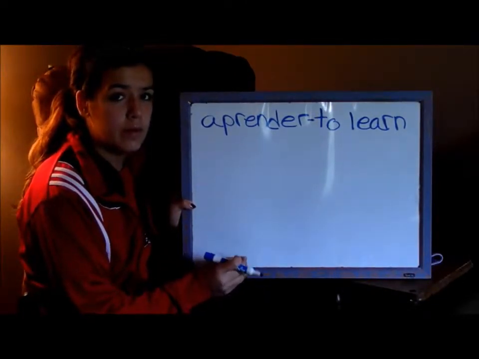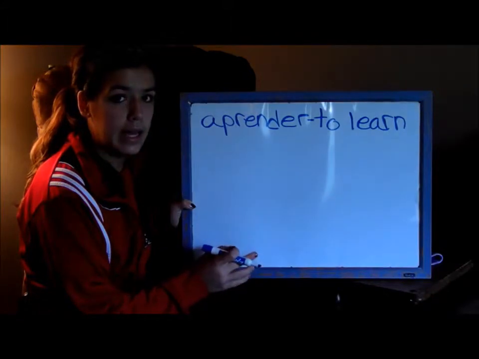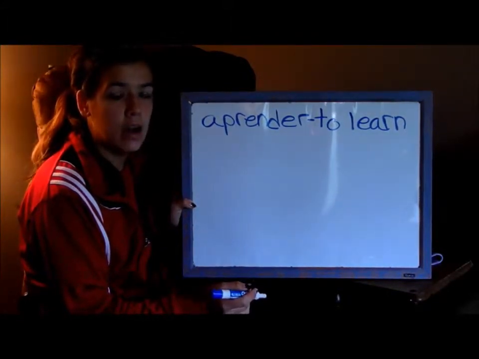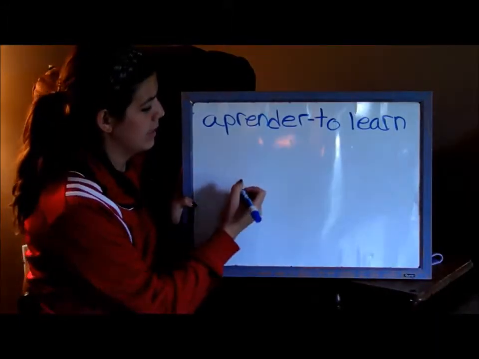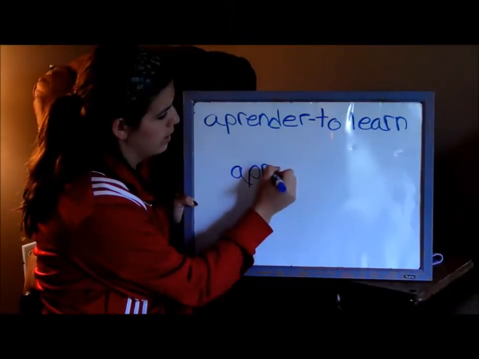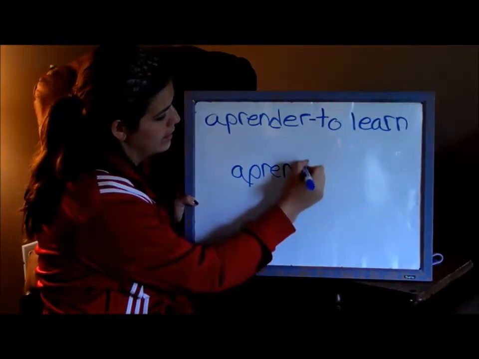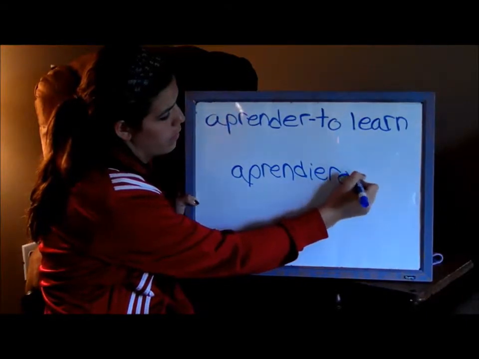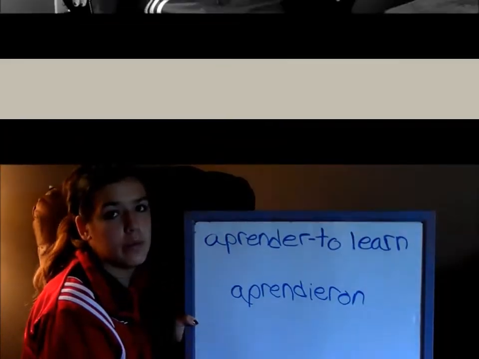The preterite form of aprender for ellos or ellas, which means they, is aprendieron with an ending of I-E-R-O-N. So you'd spell it like this: A-P-R-E-N-D-I-E-R-O-N. Aprendieron.